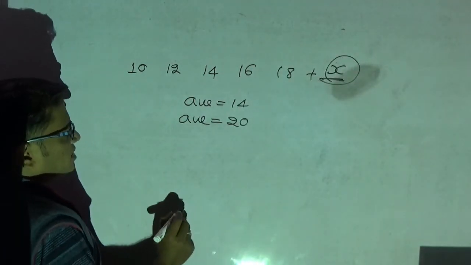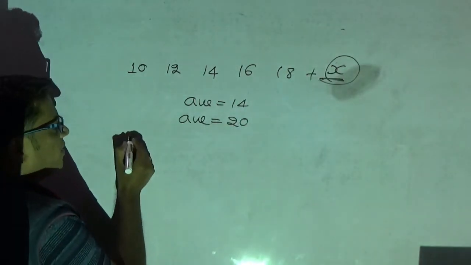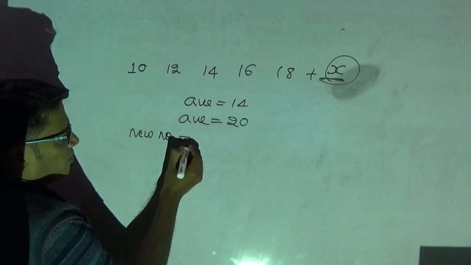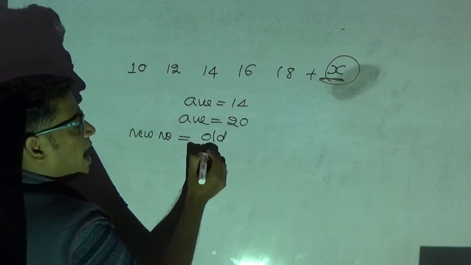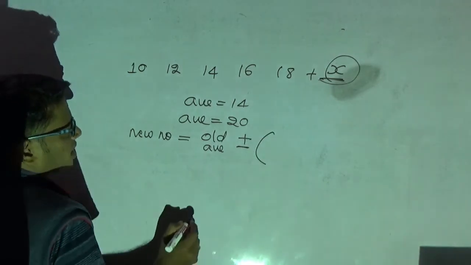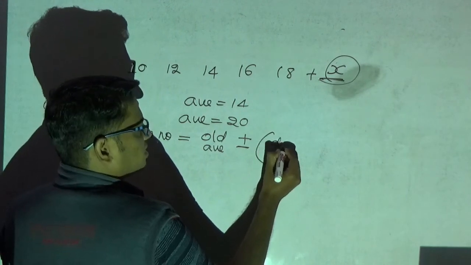Now see, this new number I want. So straight away write this formula.